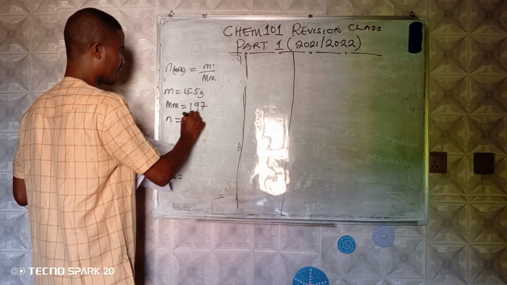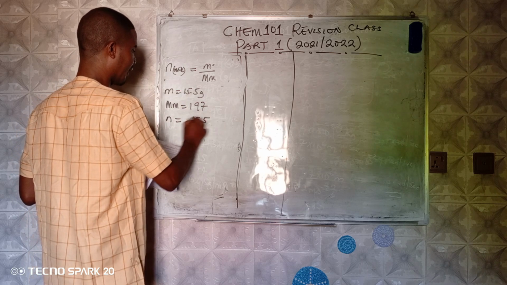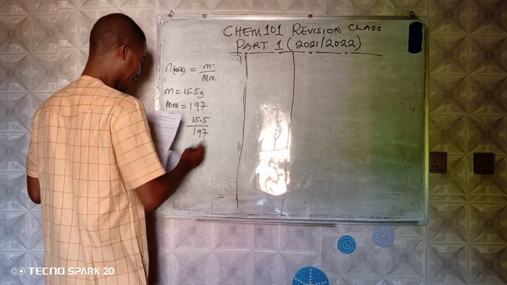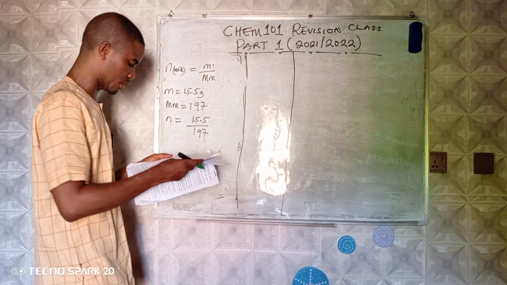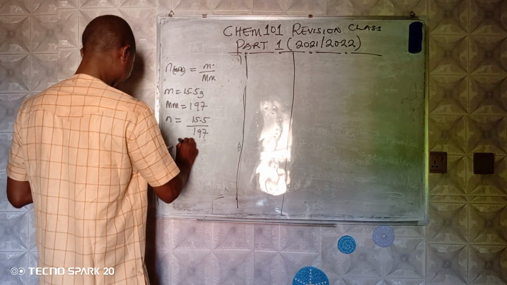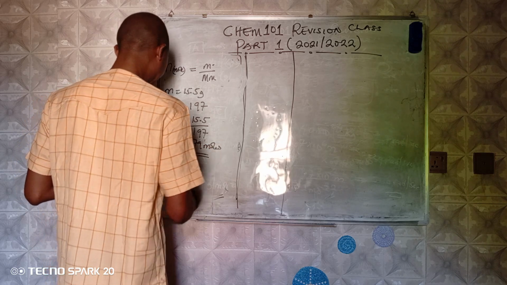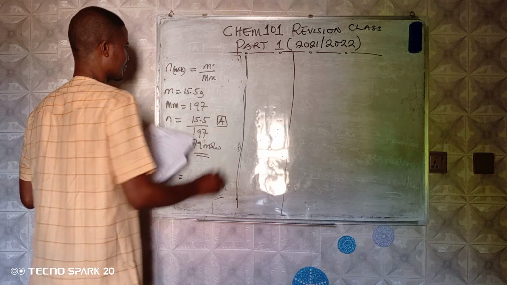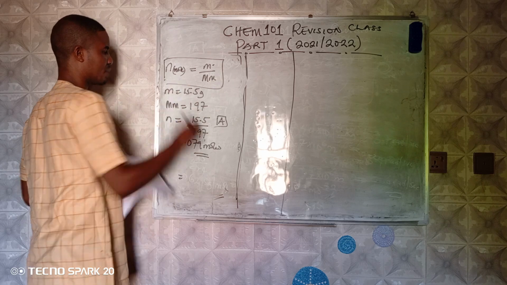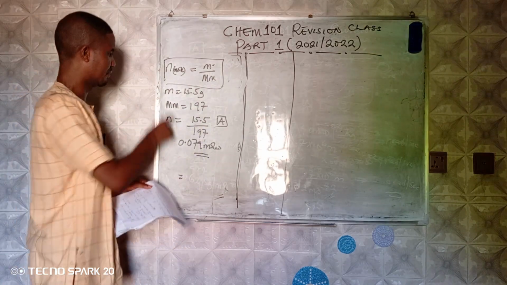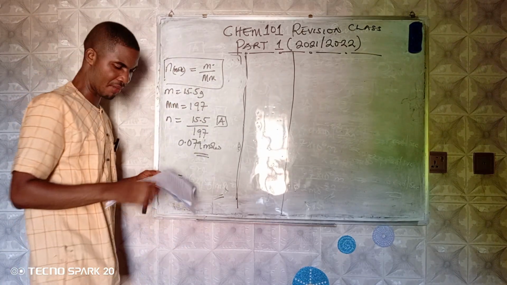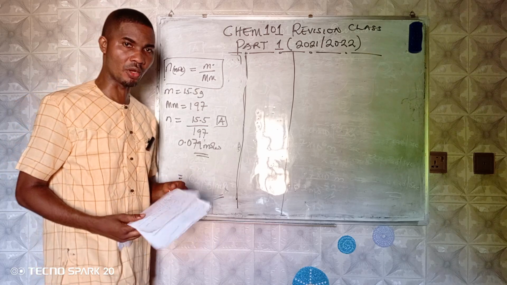So the amount becomes 15.5 over 197. And if you do that properly with your calculator, you'll be getting 0.079 moles. And that is option A. Still mark this formula: mass, molar mass, then amount. So we'll go to question number 8.